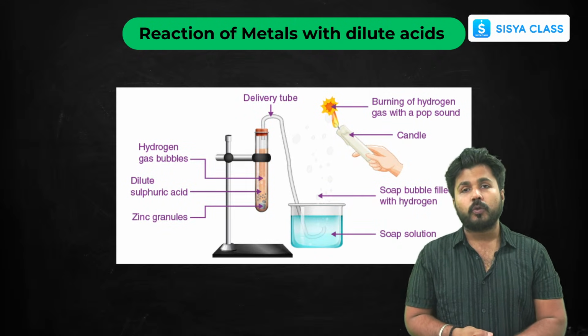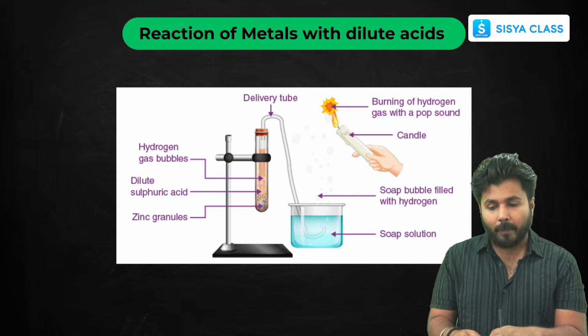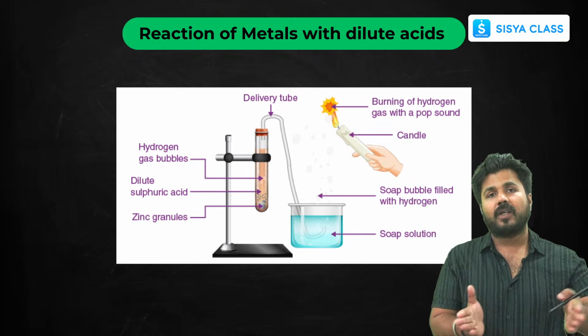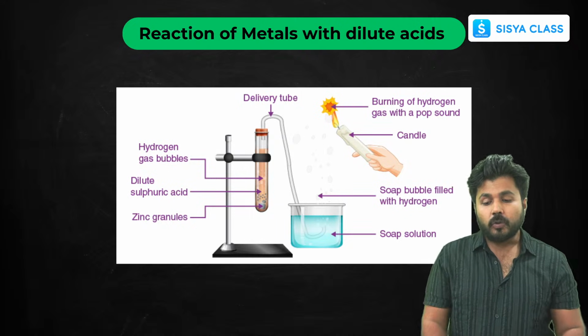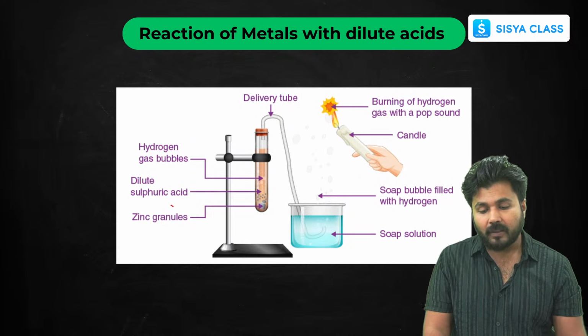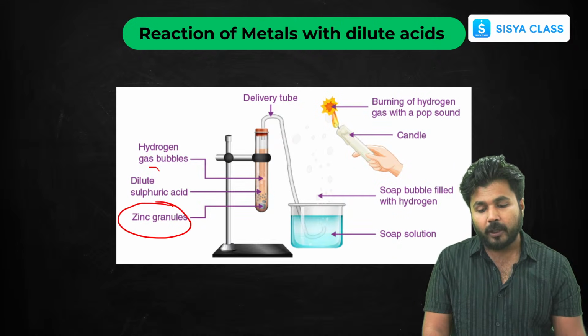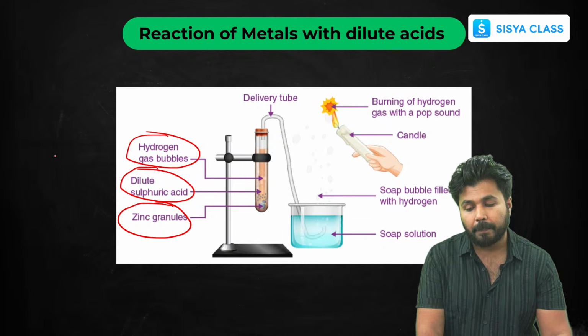Now let's move on to the acids, the last part. This is a very common diagram that you have been seeing in chapter 1, chapter 2, and you will be seeing it till your last chapter. It is a very common experiment that you have seen in 10th grade: we are putting some zinc granules in dilute sulfuric acid. And what are we getting? We are getting hydrogen bubbles.